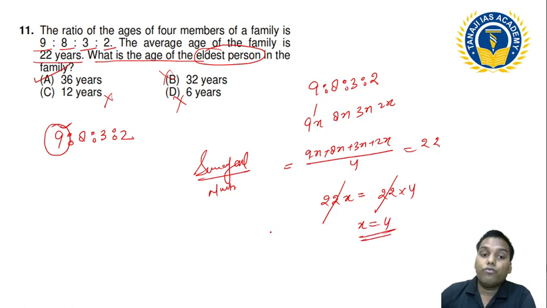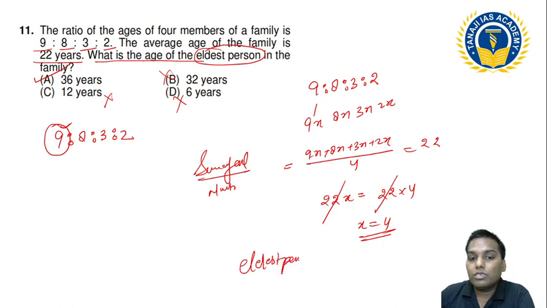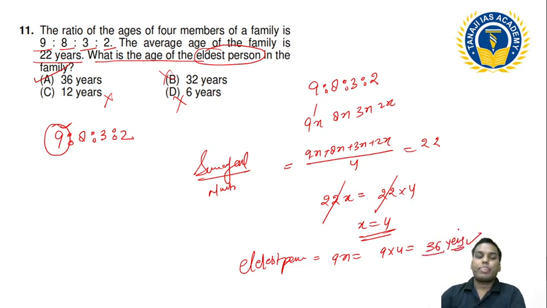If x is equal to 4, what is the age of the eldest person? Eldest person's age is nothing but 9x. So 9 into 4, what is that? My 36 years. Okay, this is a direct question, so you can directly get that the value is a multiple of 9. So I directly mark this answer. If you want to solve it, solve it in this way. Okay.